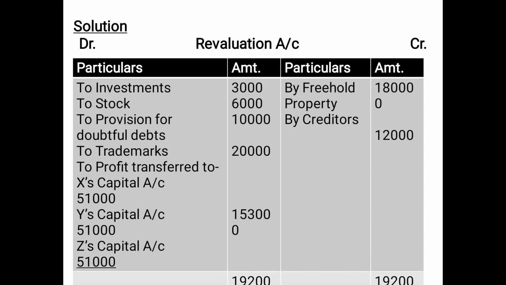Therefore the profit will be transferred to X's capital account 51,000, Y's capital account 51,000 and Z's capital account 51,000, and the total of both sides is 1,92,000. Since it is a revaluation profit, it will increase their capital balances, therefore it will be shown on the credit side of their capital accounts.